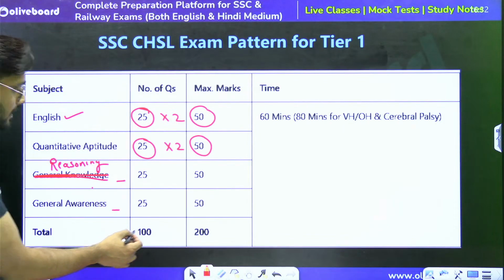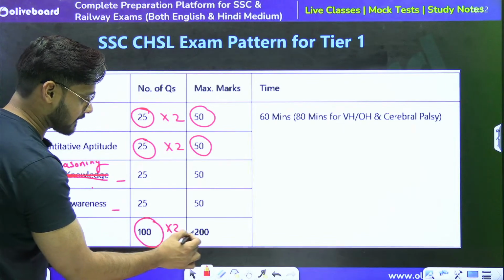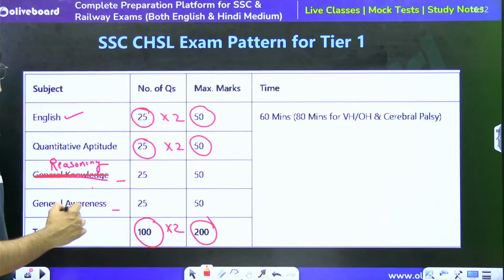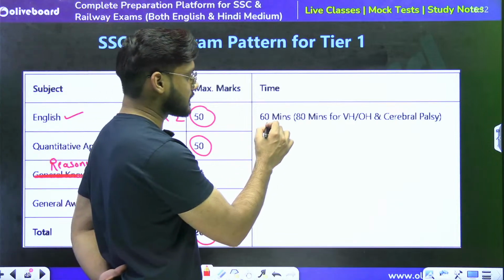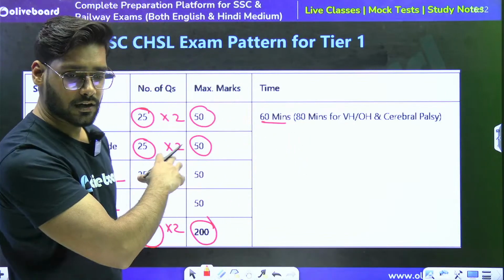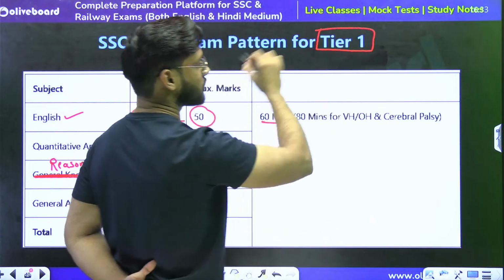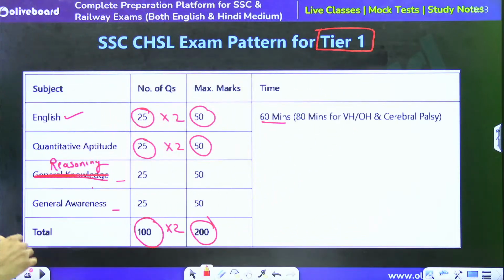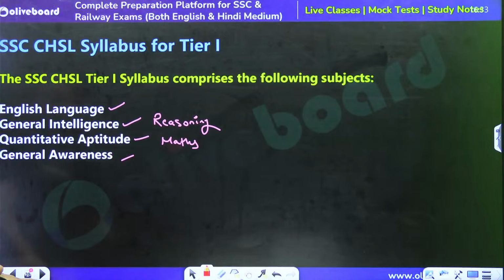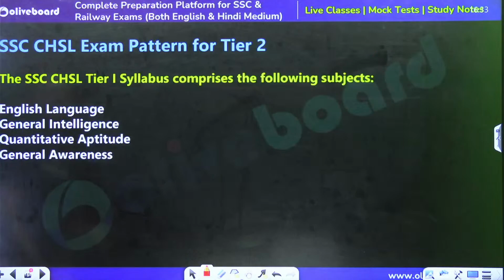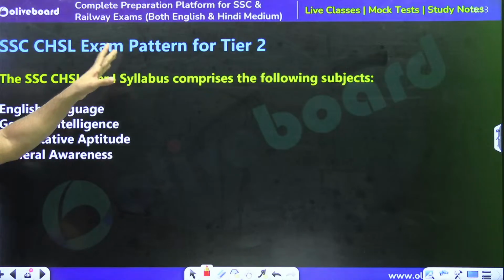And total will be 100 questions of 2 marks each, and that will be 200 marks. The overall time we will be getting is 60 minutes for the tier 1 examination. This is for tier 1. We are talking about the tier 1 examination because the exam will be conducted in two tiers, tier 1 and tier 2, right? Then SSC CHSL exam pattern for tier 2.